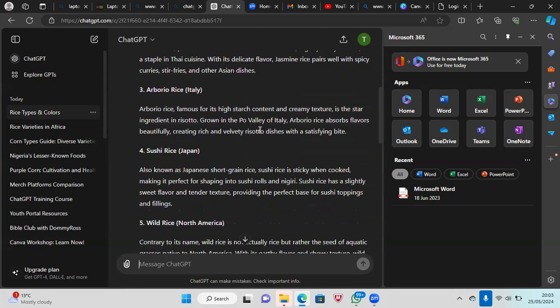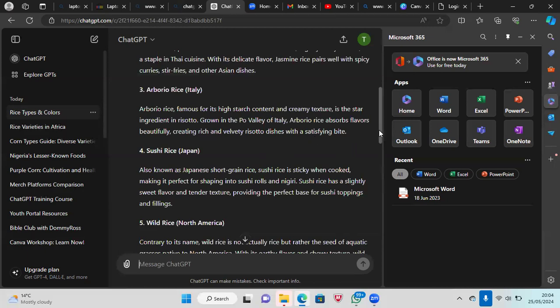And if you notice, it explains more information about it, like the arborio rice, which is famous for its high starch content and creamy texture, and is the star ingredient in risotto, and where it's grown.